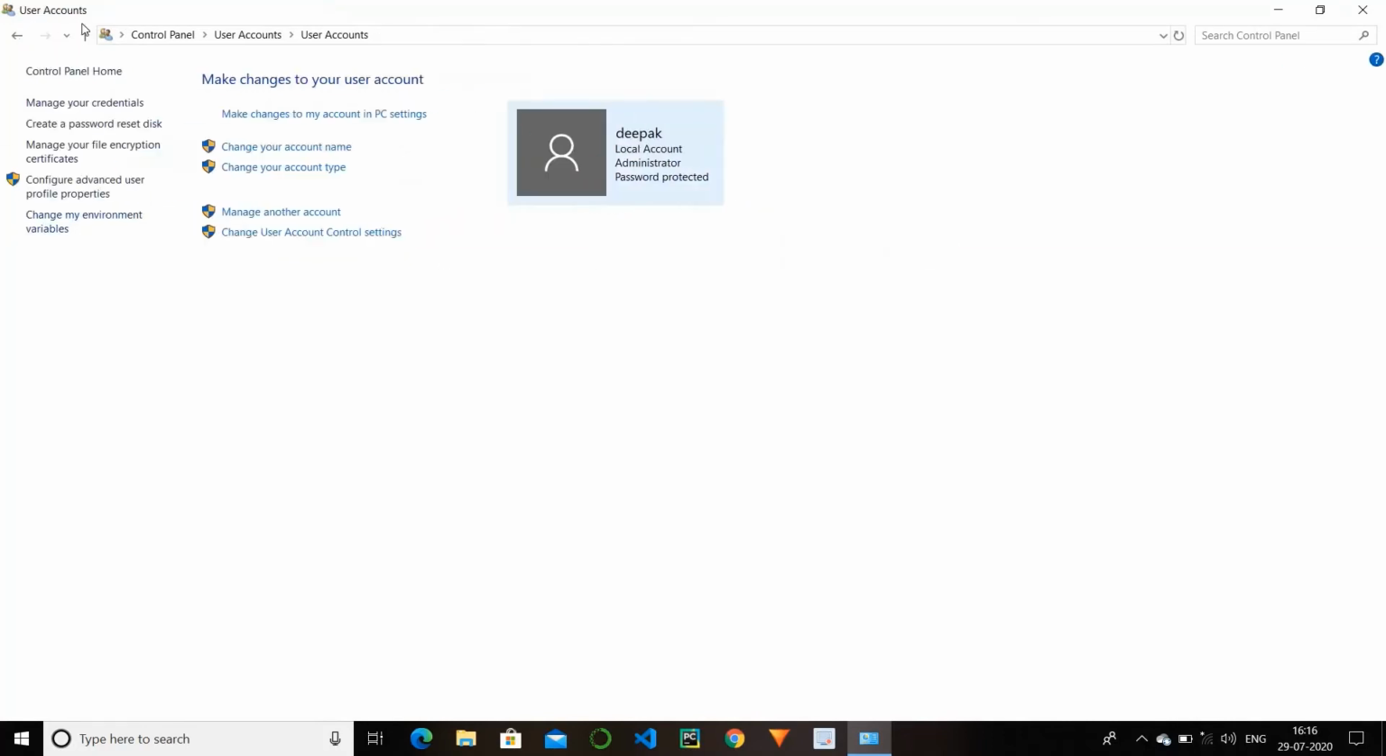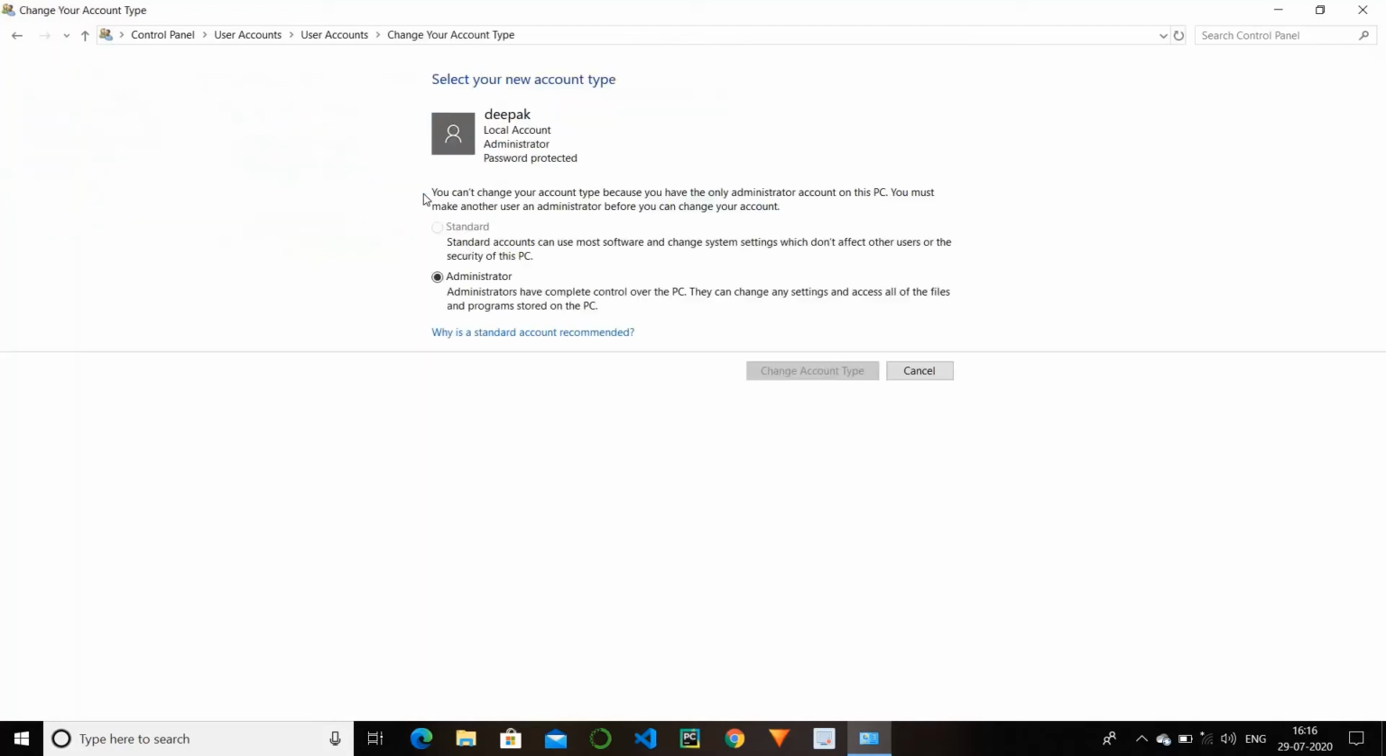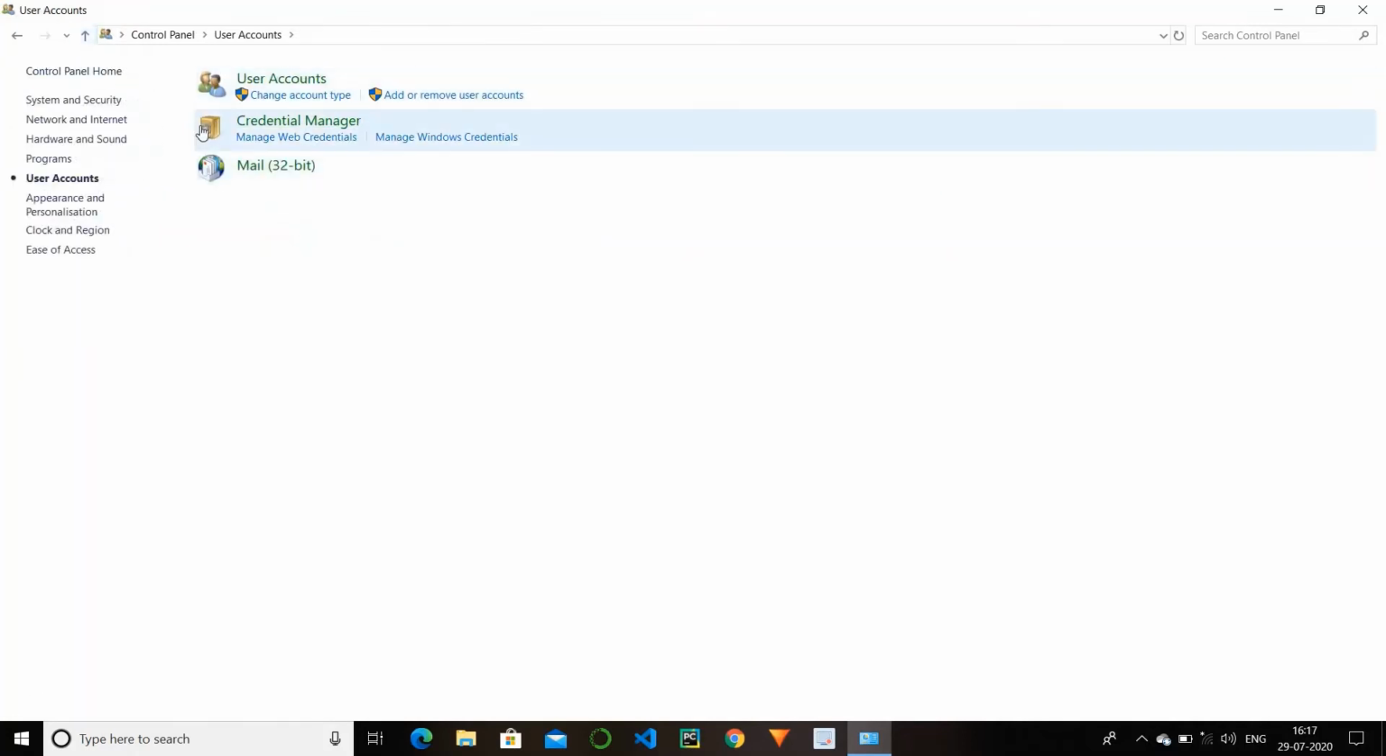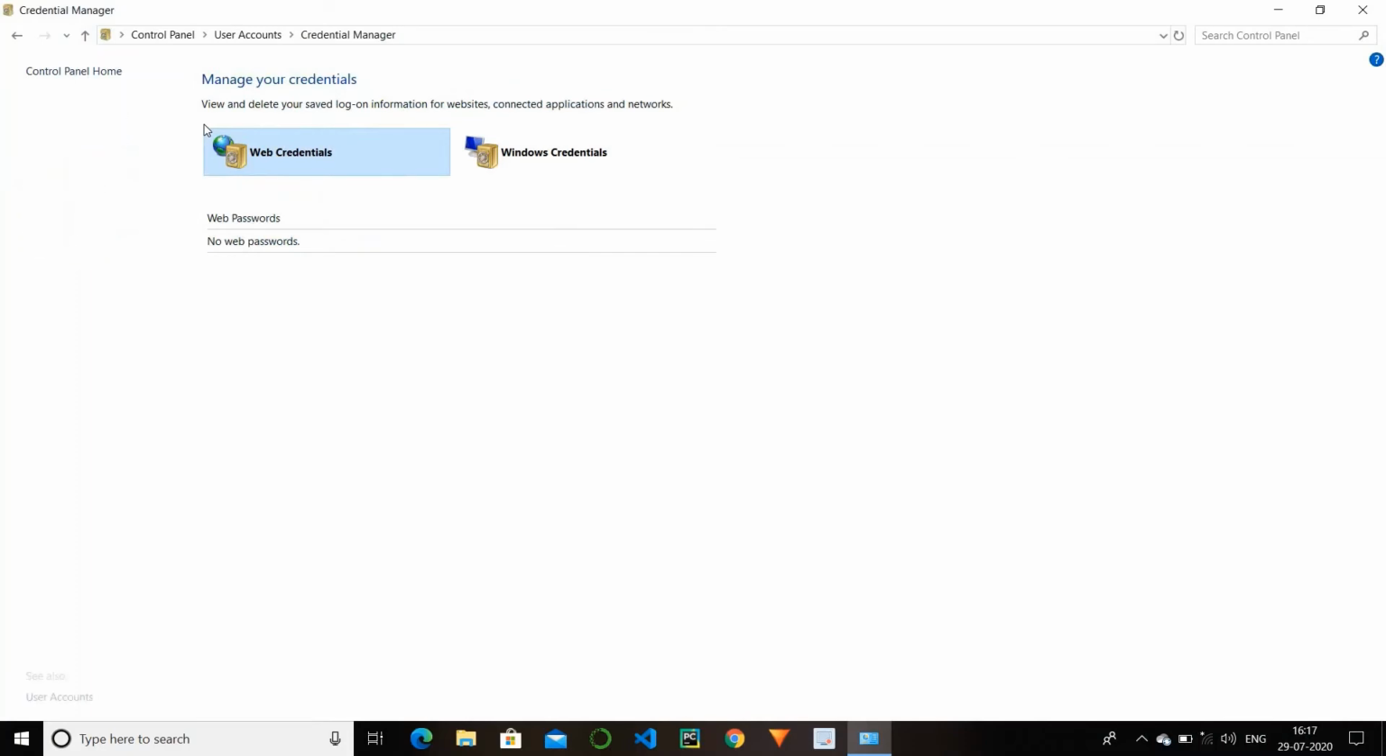So with this option you can change the account name and the account type. You can also change the account type to standard or administrator. We have the other option, credential manager. I think this is not of much use.